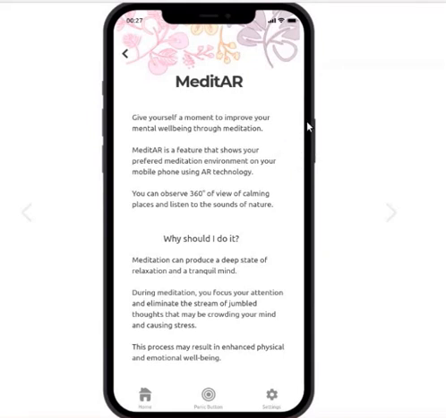And also the app includes sounds of nature to make the experience more complete. And in general, this meditation is going to help the user with their well-being.